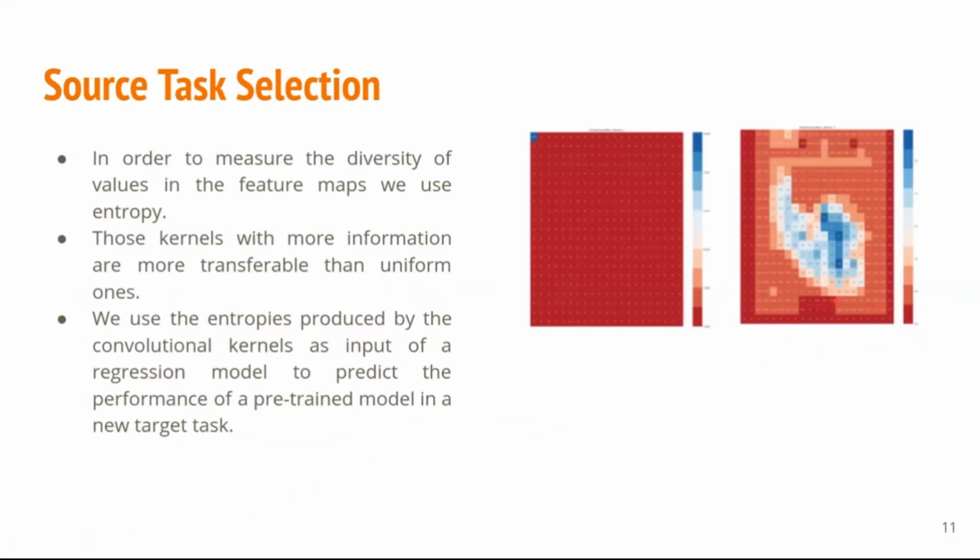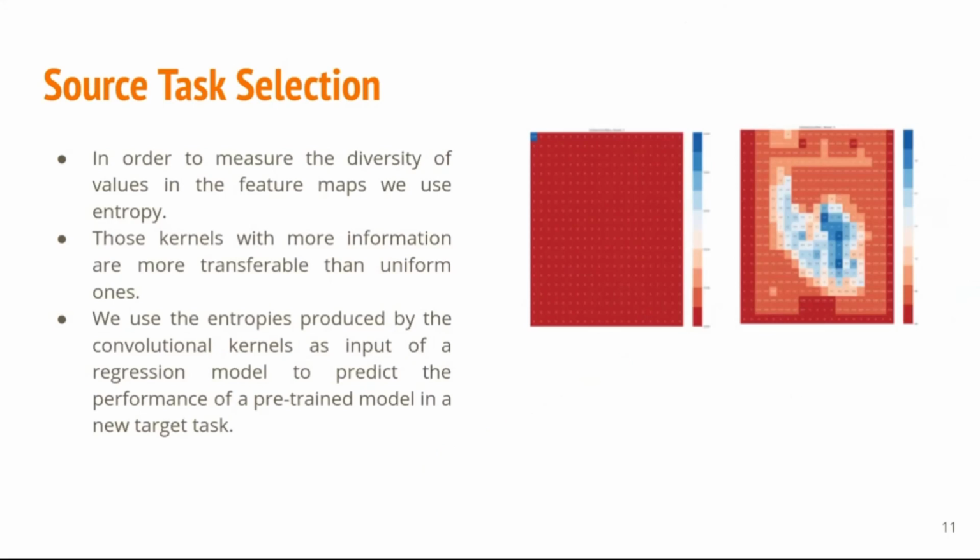Here, the kernels with more information are more transferable than uniform ones. This is because uniform outputs contain in some cases zeros, and because of the ReLU activation function, it's difficult to optimize them. So these types of kernels are more transferable than the other ones. We use the entropies produced by the convolutional kernels as input of a regression model to predict the performance of the pre-trained model in a new task.